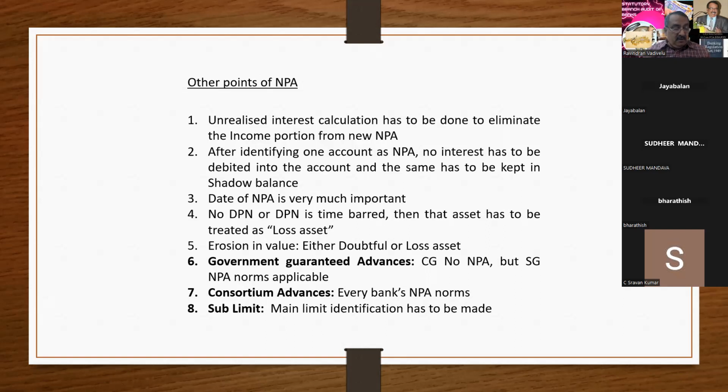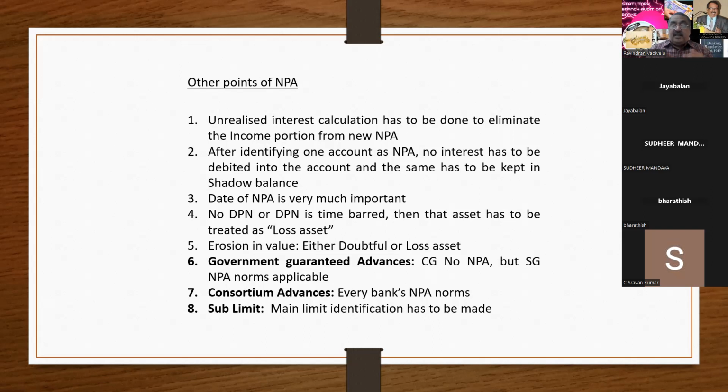The other banks have to treat it as standard. If one bank's account has become NPA in a consortium, it will not affect the other banks' classification. The same concept applies to multiple banking also.